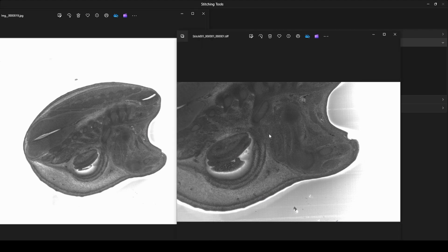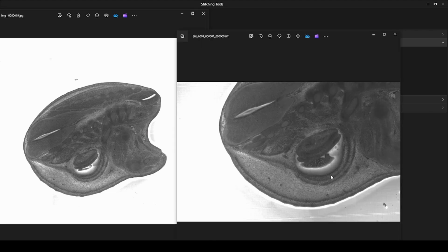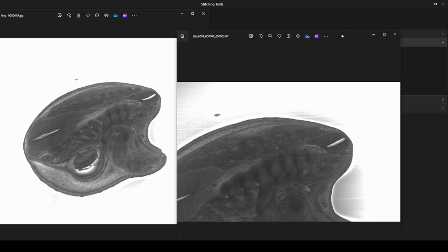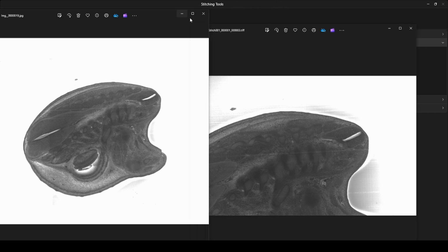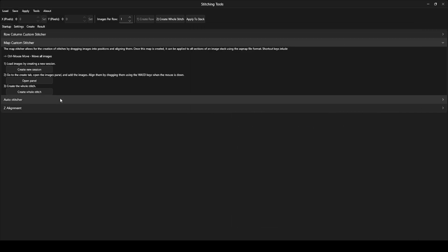In this tutorial we're going to go over how we take 4 HREM images and align them into a map stitch output. The map stitch output is a freehand drag and drop stitching tool inside the Stitching Tools application. First thing we're going to do is create a new session.